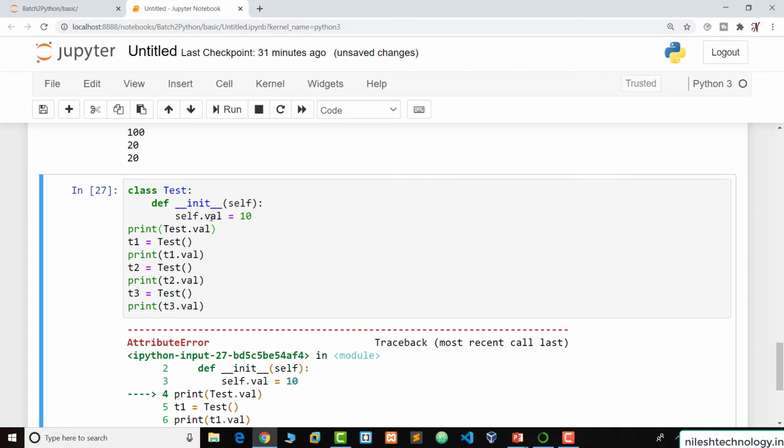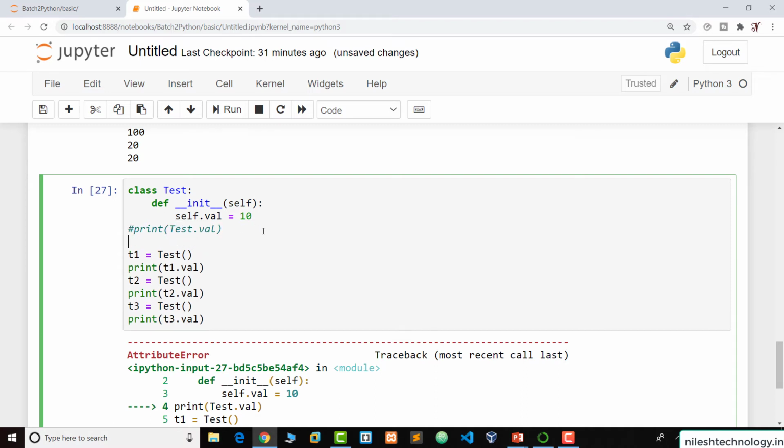So this val is defined inside this constructor and it is converted to a class variable, but this is not a direct class variable. So when we access this variable by using the class name, it shows an error. So this is not valid syntax. So we pass this statement as a comment.